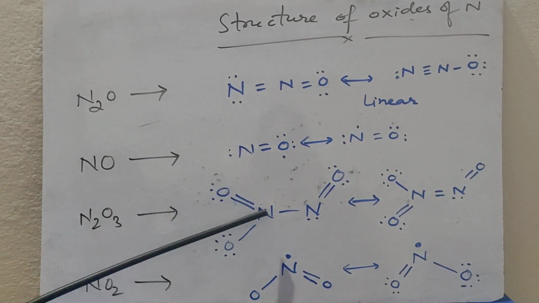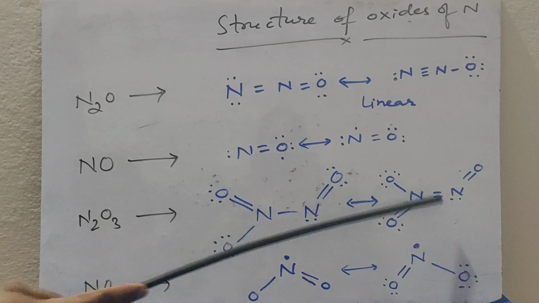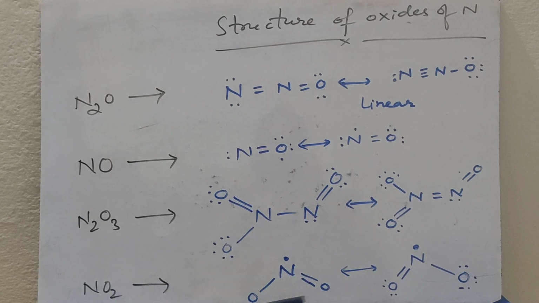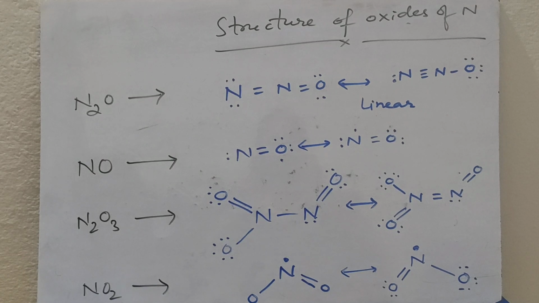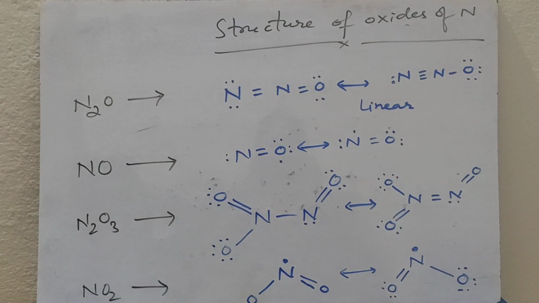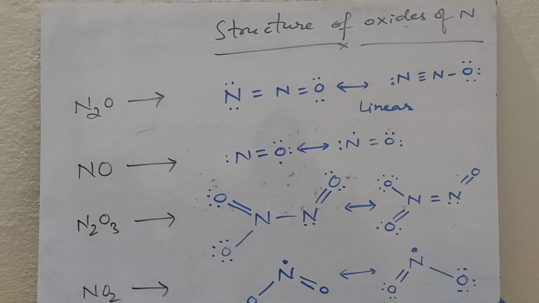N2O3 has a nitrogen-nitrogen single bond. It also shows resonance. NO2 is also an odd electron molecule with the odd electron on nitrogen, so it dimerizes to form N2O4. The oxygen-nitrogen-oxygen bond angle is 134 degrees.